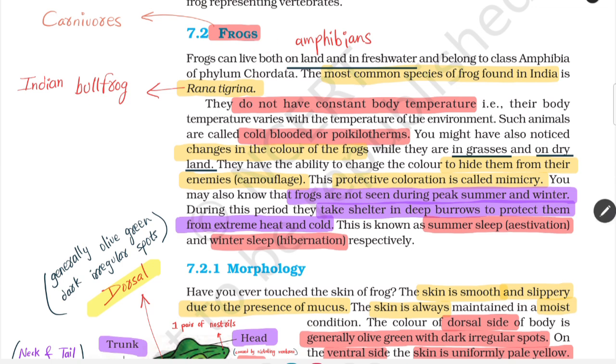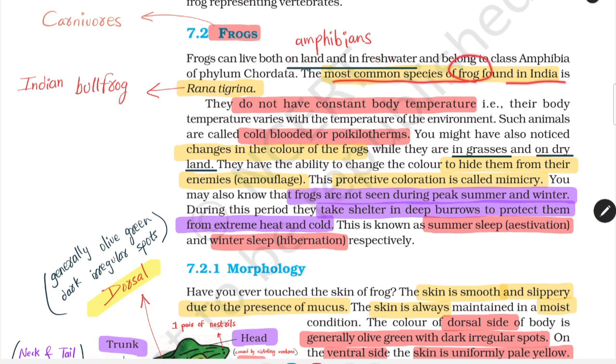Without further delay, frogs are basically carnivores, and frogs can live both on land and in freshwater, which means they are amphibians. They belong to class Amphibia and phylum Chordata, which you must already have read in chapter number 4, Animal Kingdom. We'll go through it again. Phylum Chordata, under the class Amphibia. Remember it. And they can live both on land and freshwater, which means they're amphibians. This can be asked as an assertion reason.